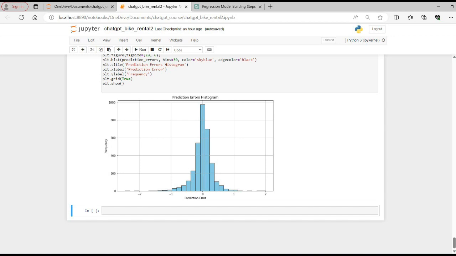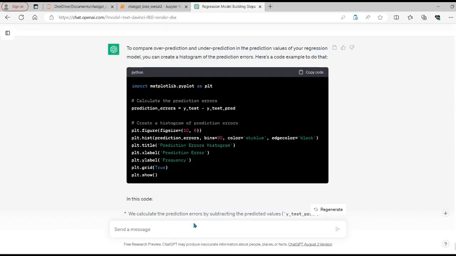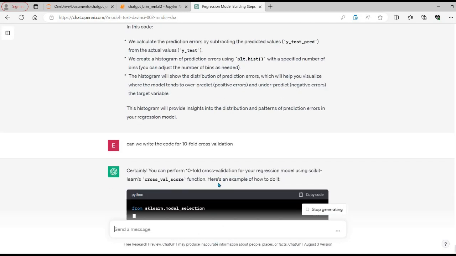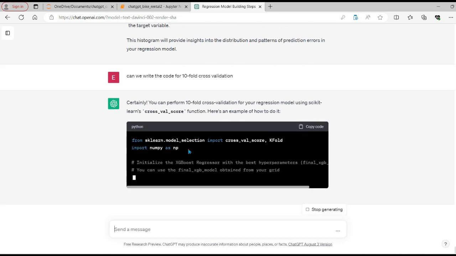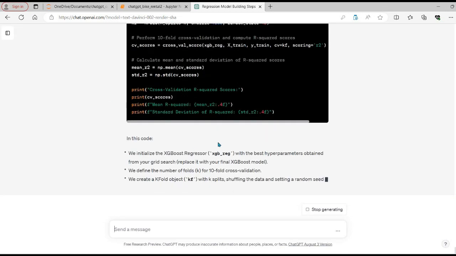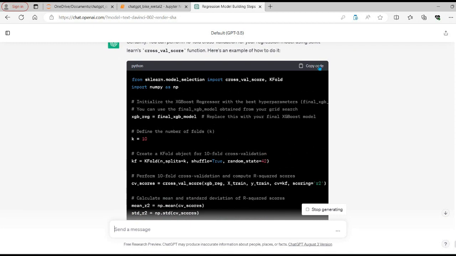And the last thing I want to check for the performance of the model is using cross validation as well. So let's ask ChatGPT to write a code for cross validation. So can you write the code for tenfold cross validation? So it has started writing the code for it. So let's go and see the results.